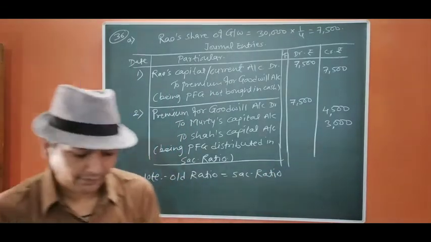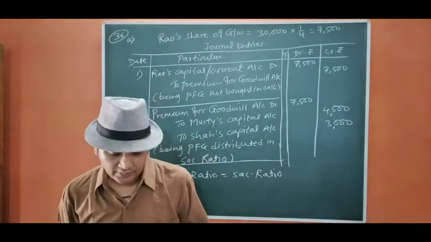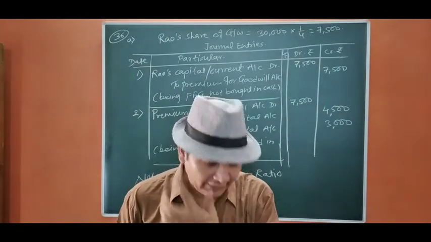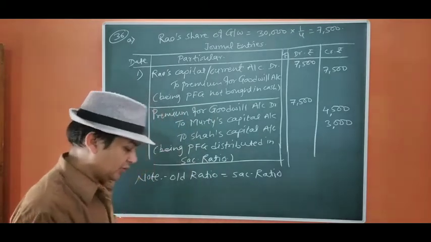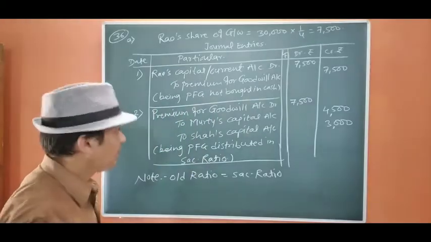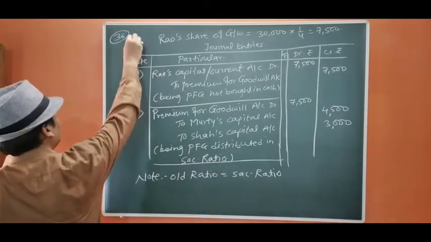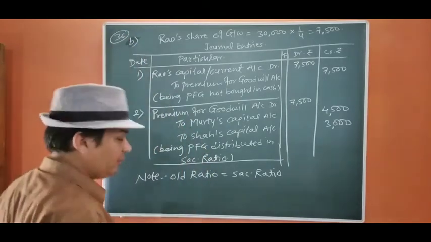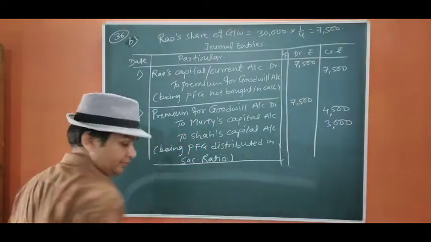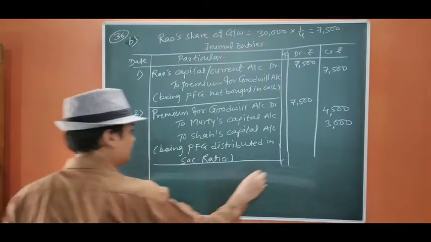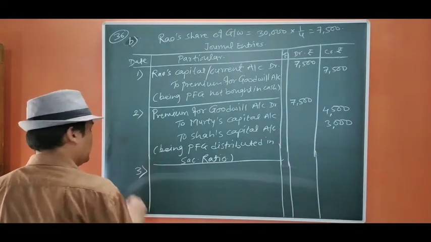Now we move to case B. In that we are going to pass one more entry regarding the goodwill appearing in the books that we are going to write off. Okay. One more entry we have to pass. So let us pass the entry. Case B, the entry will be same. One more entry we are going to pass here. That entry will be writing off the goodwill amount.